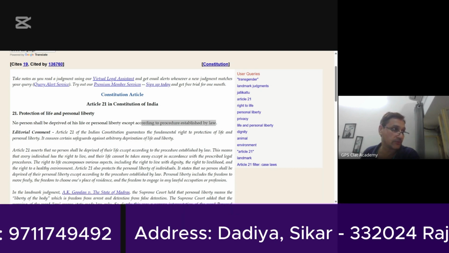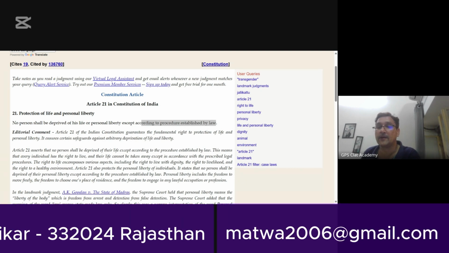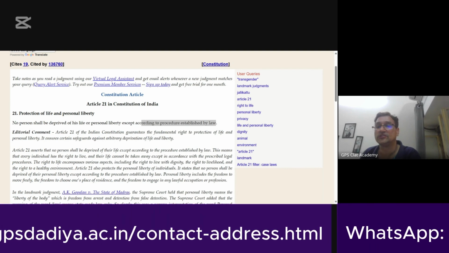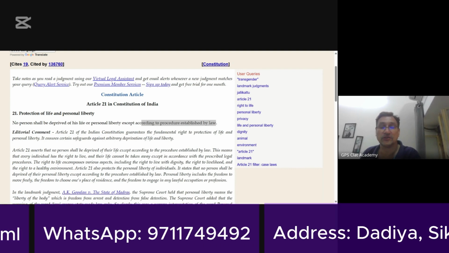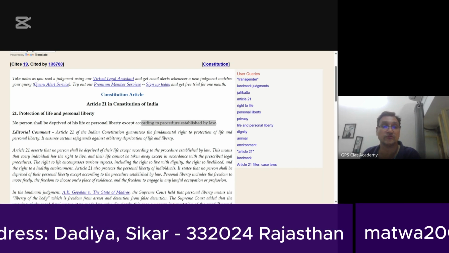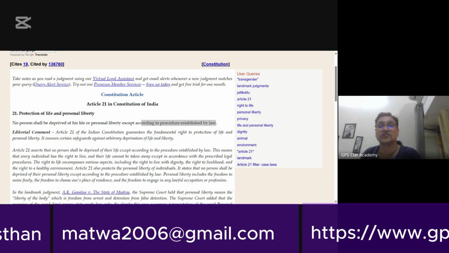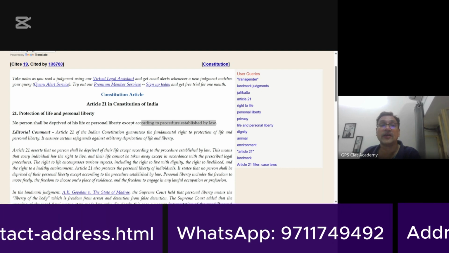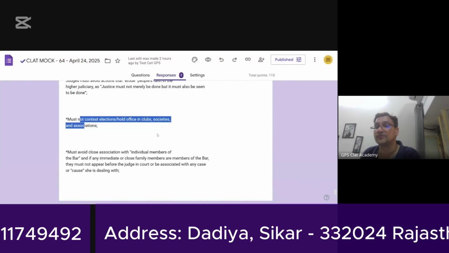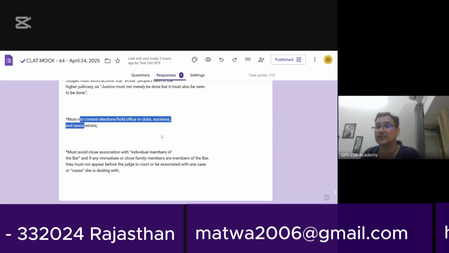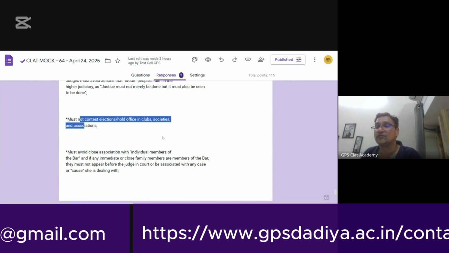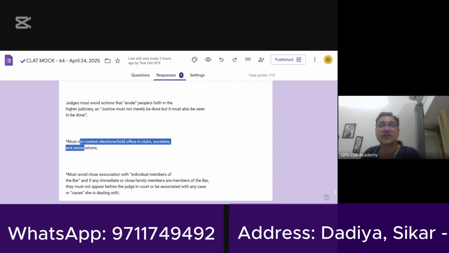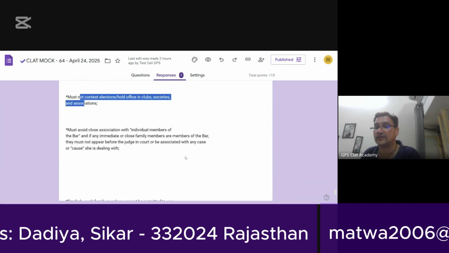That is only possible if certain norms are adhered to, and those norms are there in the restatement of judicial values. Judges must not contest elections or hold office in clubs, societies, associations. Why? Because if tomorrow a case comes to them regarding the same club, society or association, the whole thing would become controversial. That is also one of the reasons why judges are required to remain aloof from society.